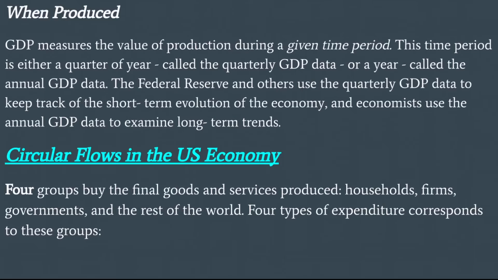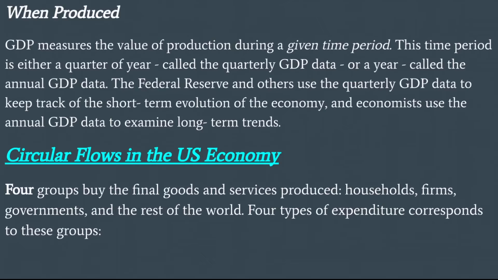When produced. GDP measures the value of production during a given time period. This time period is either a quarter of a year, called the quarterly GDP data, or a year, called the annual GDP data. The Federal Reserve and others use the quarterly GDP data to keep track of the short-term evolution of the economy, and economists use the annual GDP data to examine long-term trends.